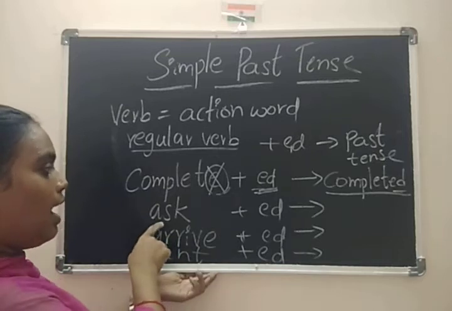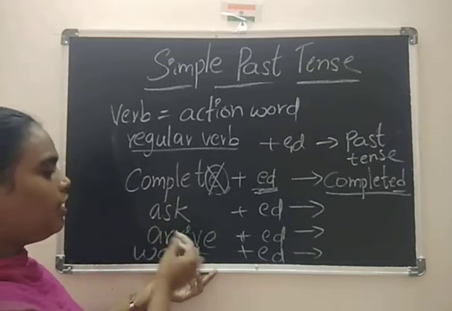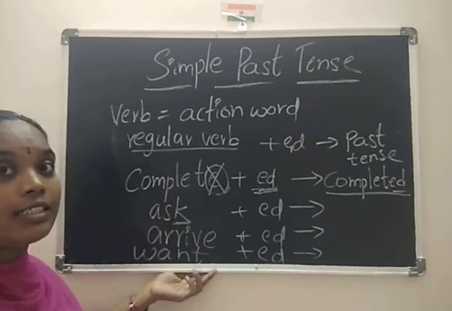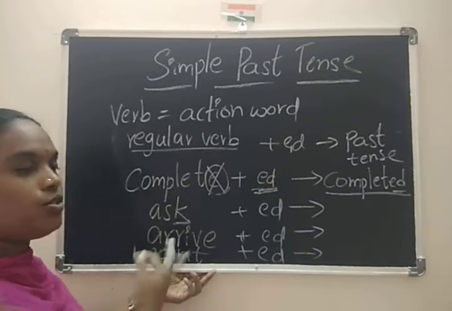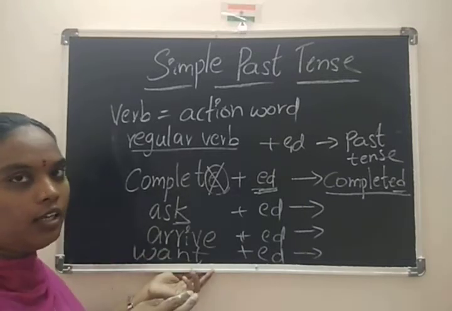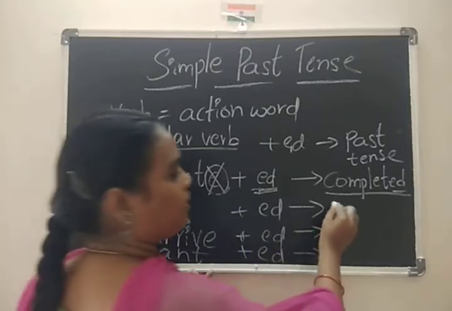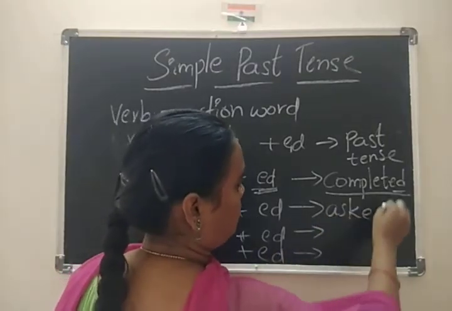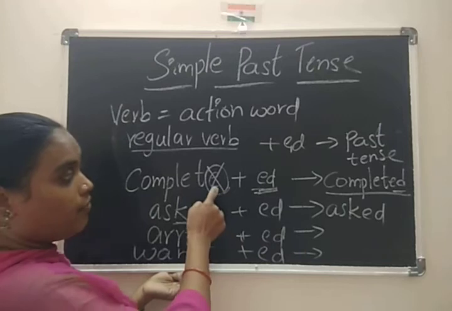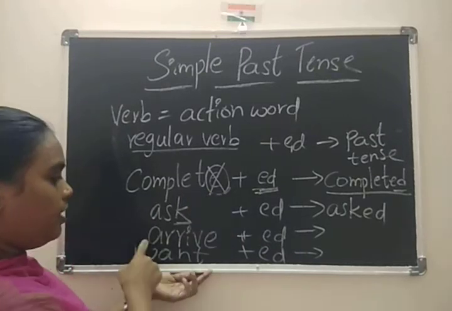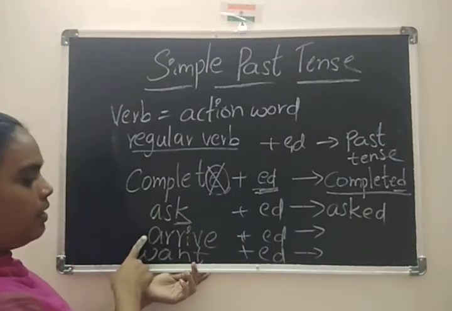Yes. Now ask. What is the ending letter? K. So here there is no E, so we can write directly asked. Be careful about this letter. Here also, arrive, one more example.